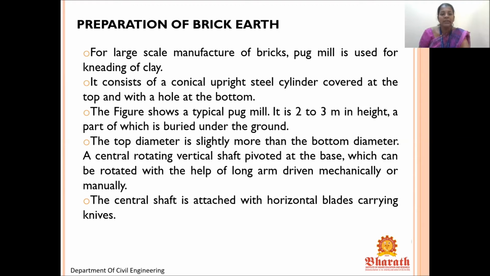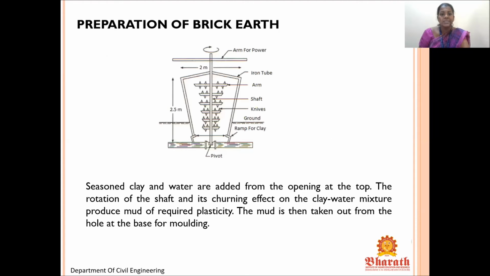A central rotating vertical shaft pivoted at the base can be rotated with the help of a long arm driven mechanically or manually. The central shaft is attached with a horizontal blade carrying knives. Here you can see it has been covered with an iron tube and an arm is provided. The shaft is the central thing. Knives are attached with that arm itself. So once you put the clay into it, it will rotate mechanically.